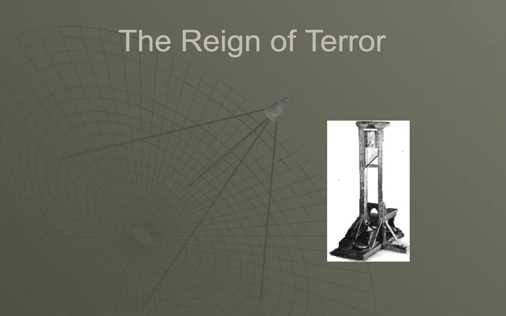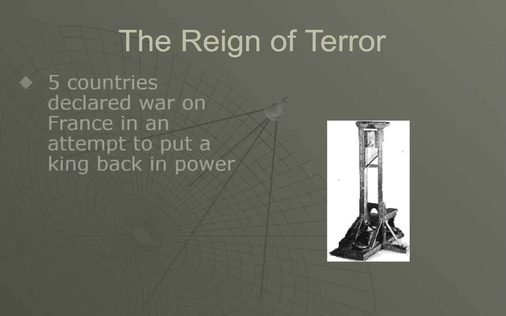And with the ideas of the Enlightenment fresh in people's minds, because it had been happening, and the American Revolution having only happened a few years earlier, the people of the Third Estate demanded more rights. And in the course of this revolution, Louis was overthrown. And we begin with the Reign of Terror.